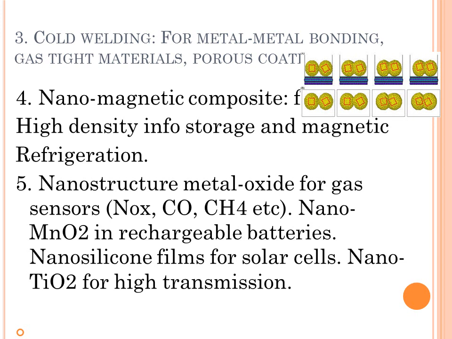Nano MnO2 can be used for rechargeable batteries for cars and consumer goods. Nano TiO2 can be used for high transmission. Silicon films can be used for highly transparent contacts in a thin film solar cell. Nanostructure titanium oxide porous films can be used for transmission. So a significant number of applications are there of these nanomaterials.